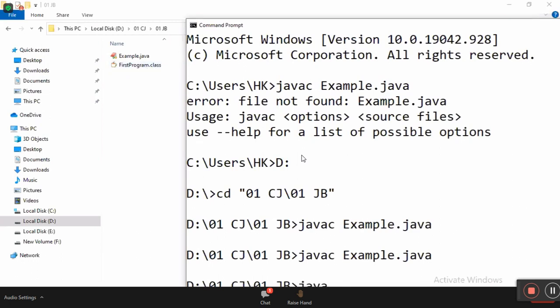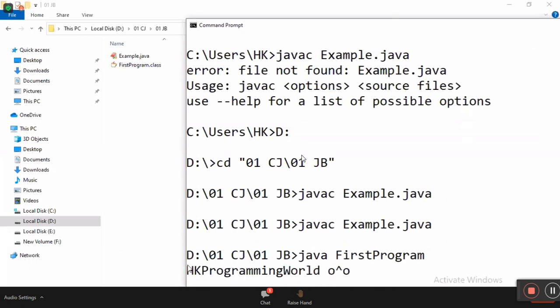Then the JVM is ready to execute. What will the JVM execute? Source code or bytecode? Bytecode. Bytecode is available in which file? FirstProgram. Then you should give here only java FirstProgram to run. We're getting output: Hello world.